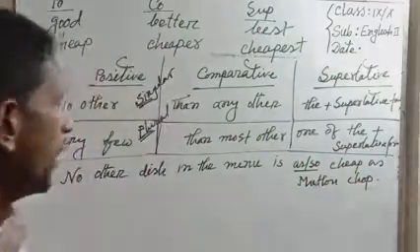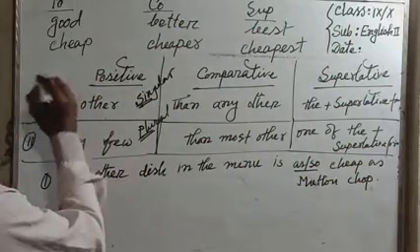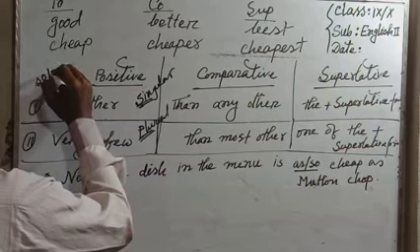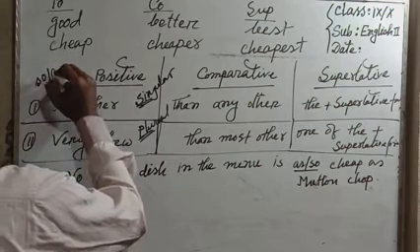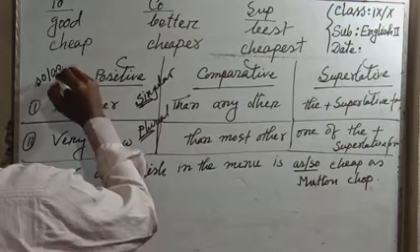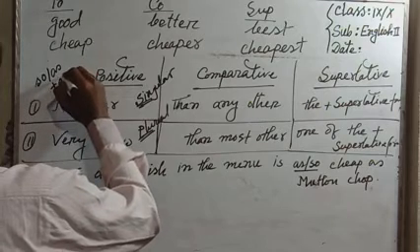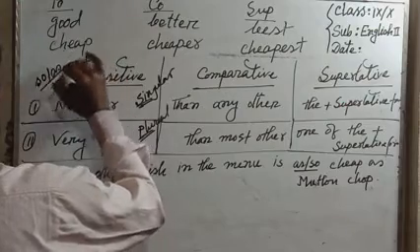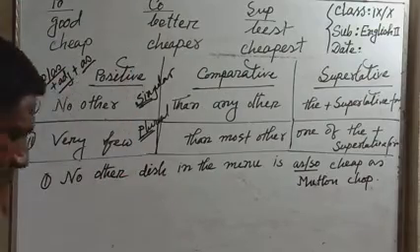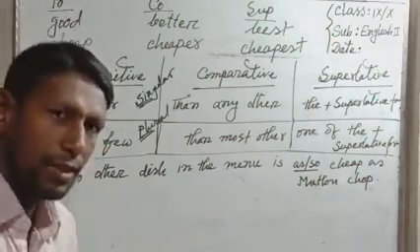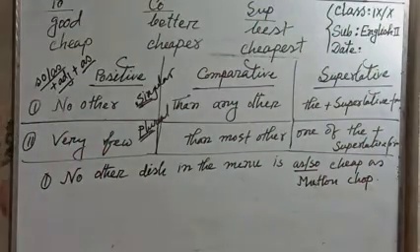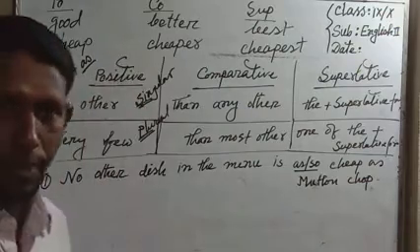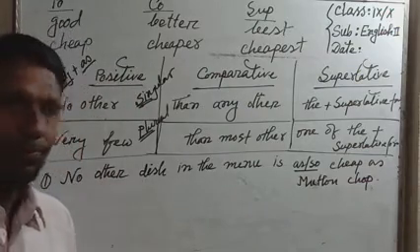In the beginning, I am telling you that in the positive form, you will remember so or as plus adjective plus as. In a sentence, at the time of formation, if you see so or as plus adjective plus as, it is positive degree. Clear?